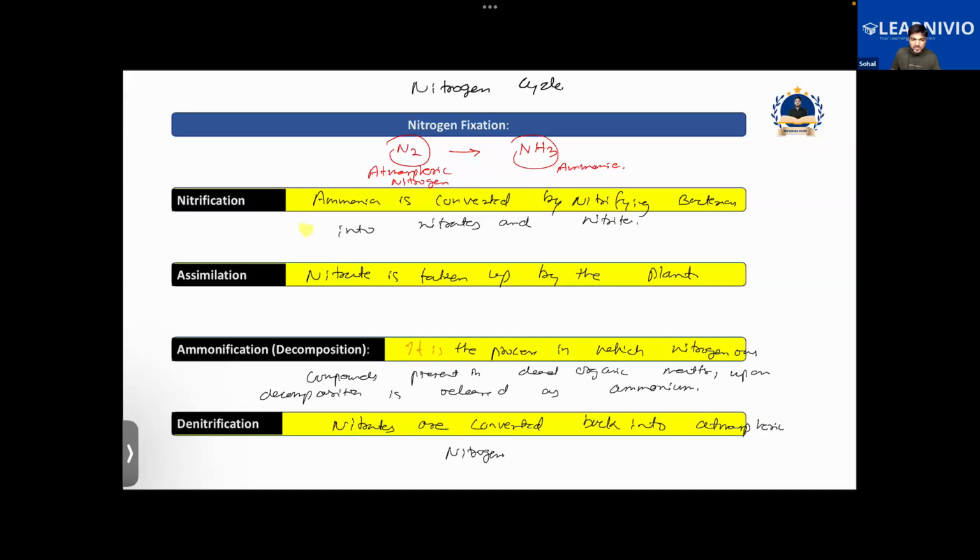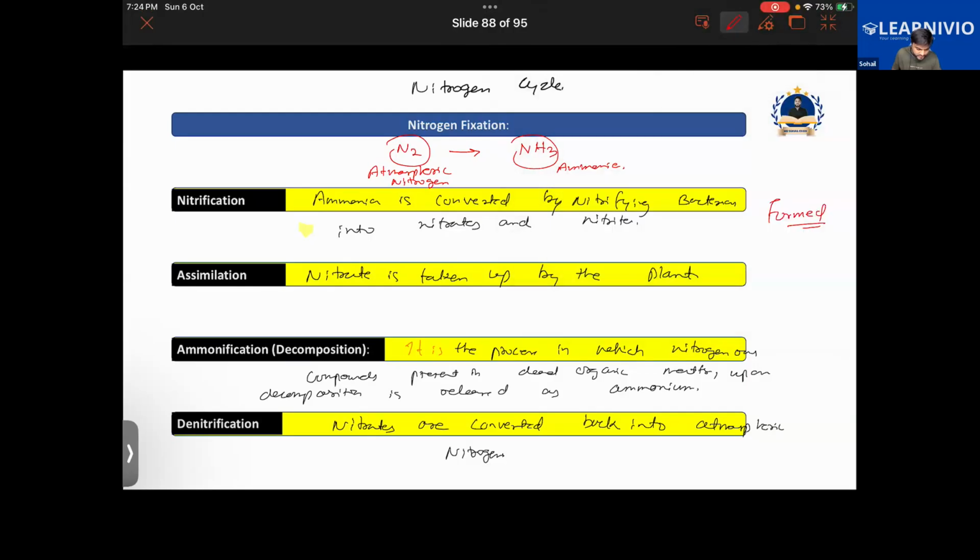The next question was from petroleum. What is petroleum and how is it formed? You have written "form"; it should be "formed". Petroleum was formed from remains of ancient marine organisms such as plants and algae. What about the fishes? What about other aquatic organisms? You have to count them also, no?